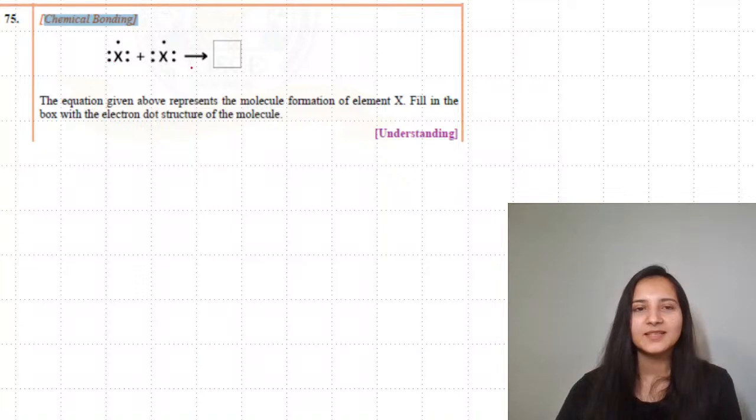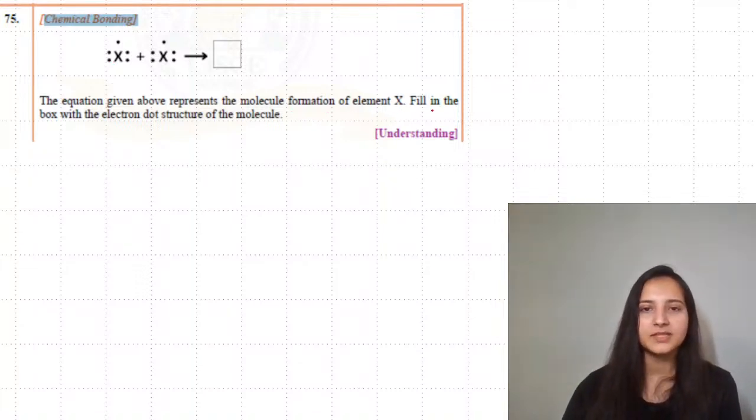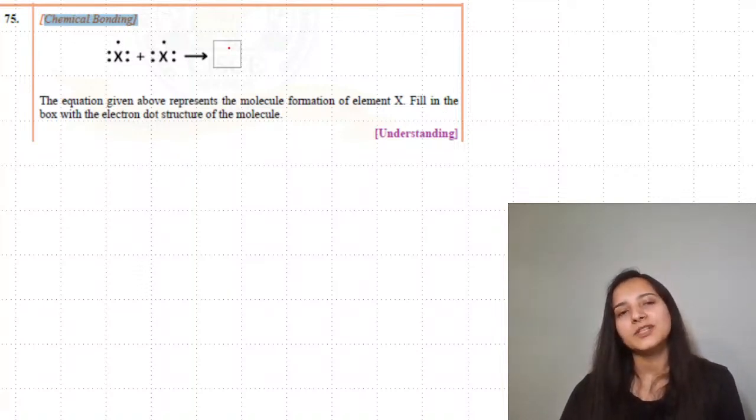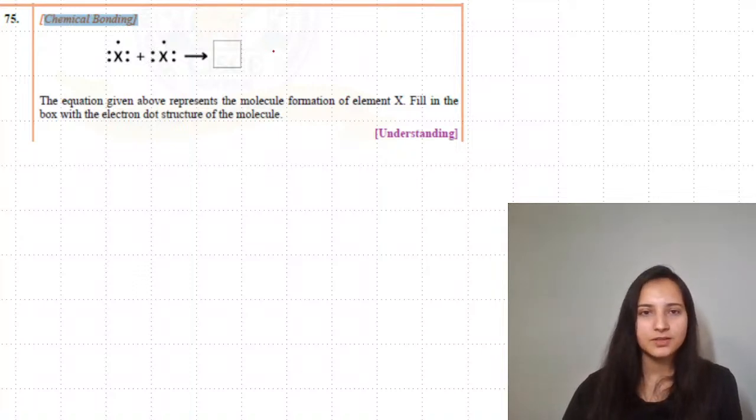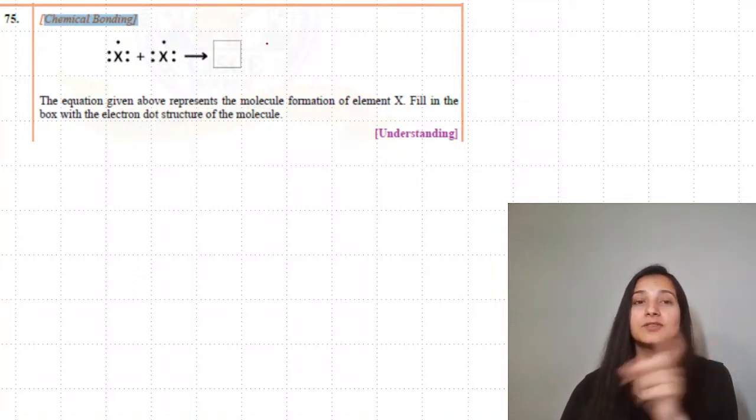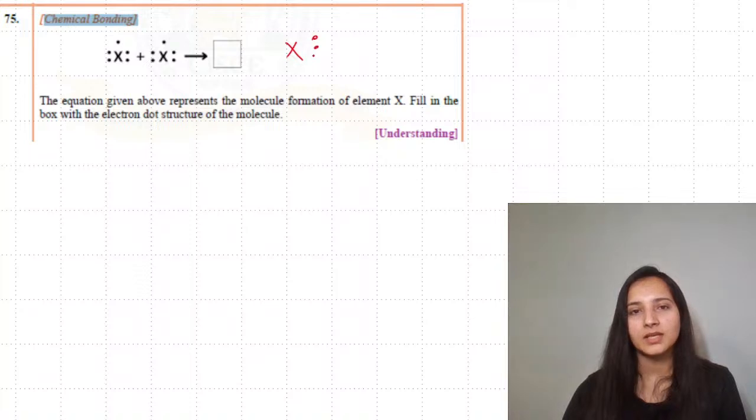So when we speak about this molecule, the equation above represents the molecule formation of element X. Fill in the box with the electron dot structure. There are 5 electrons in the last shell, so it is similar to that of nitrogen. You will be drawing this structure: covalent bonds over here and 2 electrons over here.